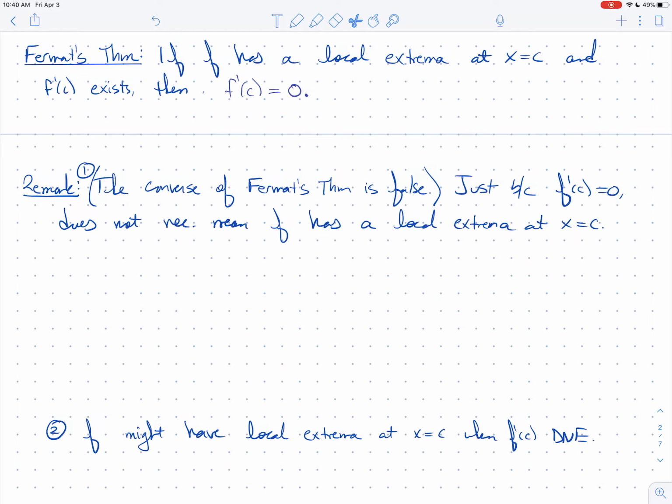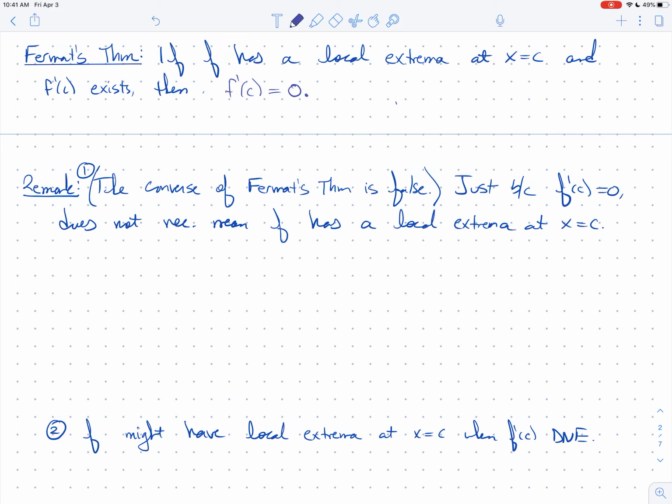So in the last video, we looked at Fermat's theorem, and I wanted to make several remarks with you about this. I've written them down a little bit to save some time, but I'll add some details here as well. The first one is that the converse is false. Let me take a moment and give you some context to the converse. Some of you might not have heard that word before.